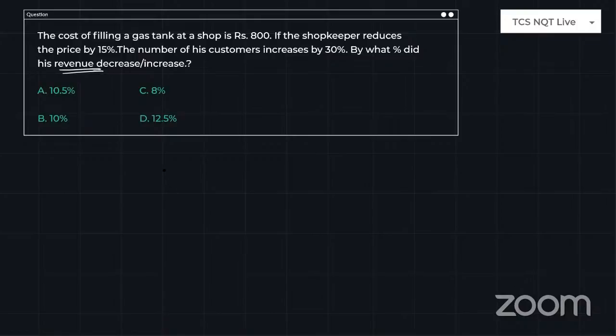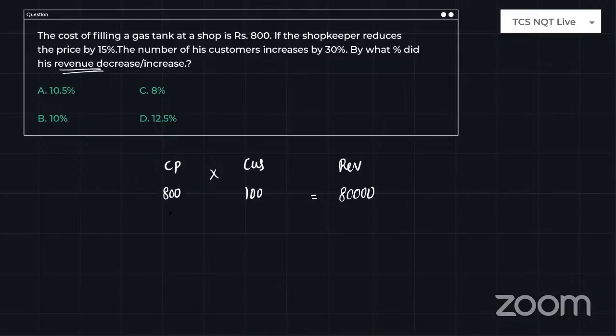For example, the cost price for filling the gas tank is already given, 800 rupees, and I am assuming that the customers coming are 100 members. So what is the revenue, guys? Tell me in the chat. Simply the cost price into the number of customers will produce the revenue. So simply 80,000 rupees, simple multiplication.